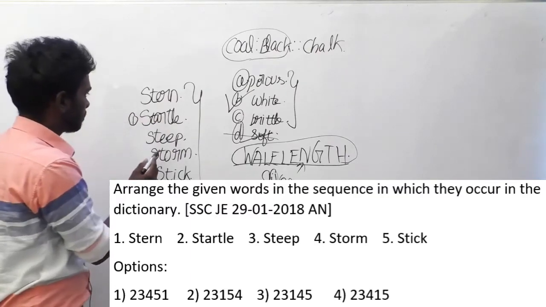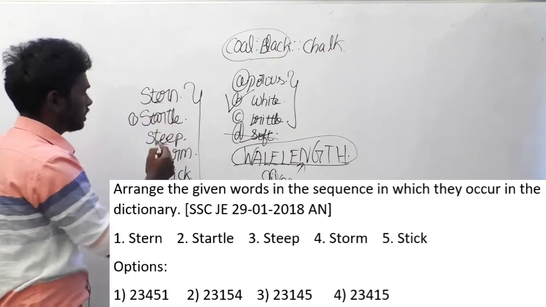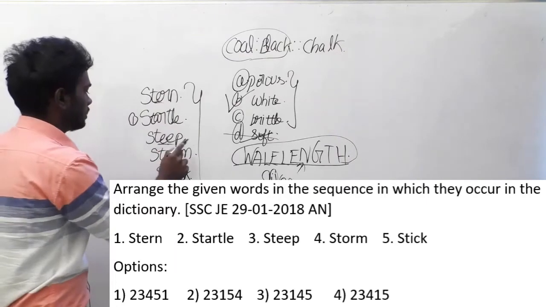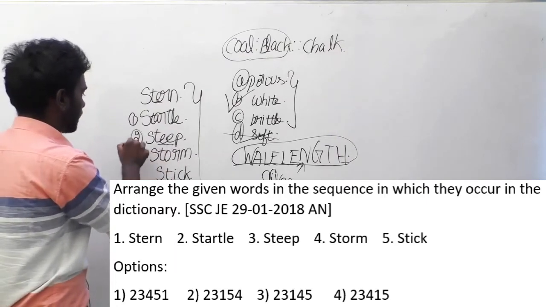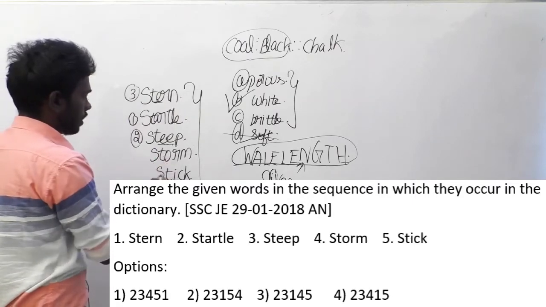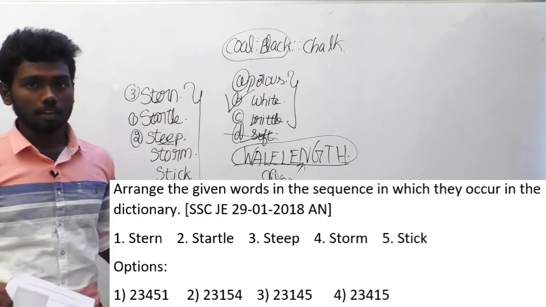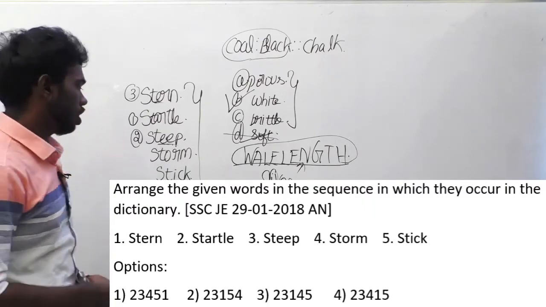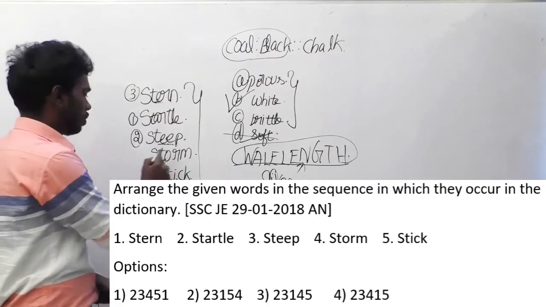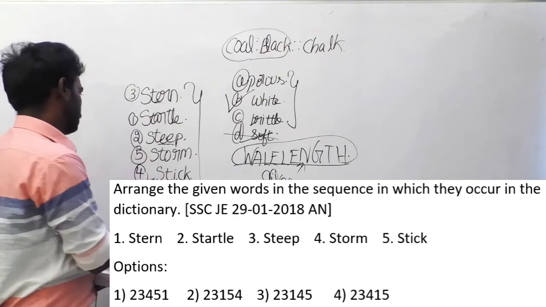The next which will come, there is E here and there is E here also. So look at the next alphabet of that. There are two E's here. So this will come second, and this will obviously come third. And storm, S-T-O, and stick, S-T-I. You have to check whether S-T-I will come before or S-T-O will come before. Obviously S-T-I will come before O. So this is the fifth and this is the fourth.